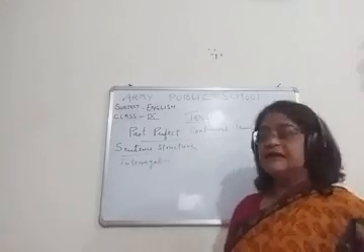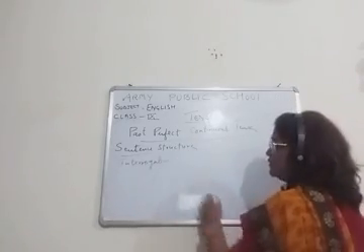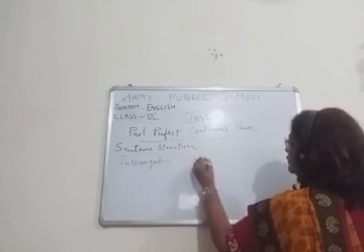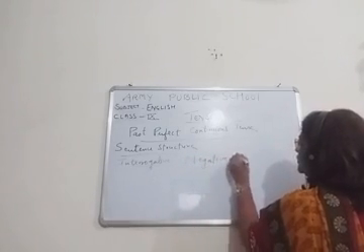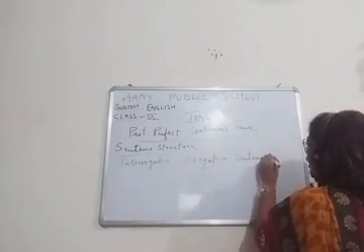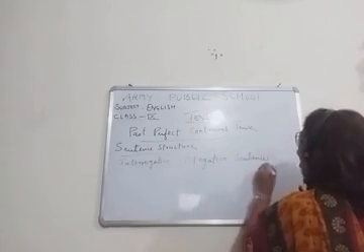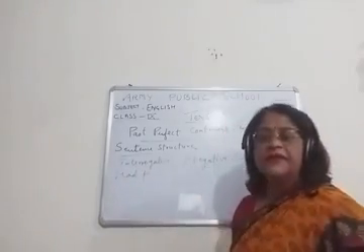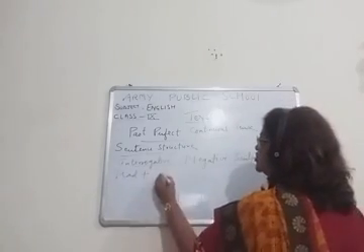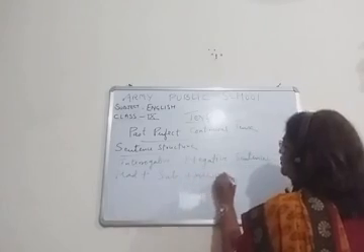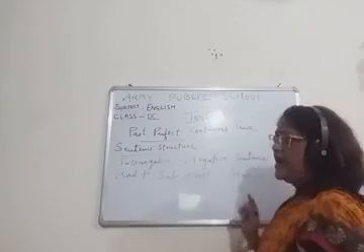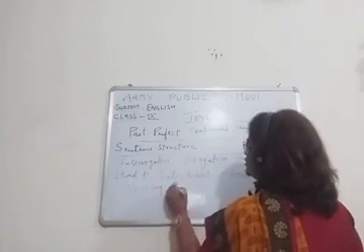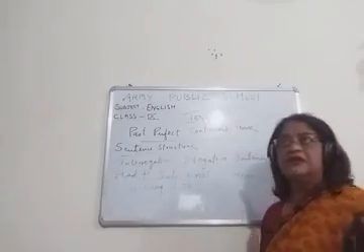And now children, the last one is interrogative negative sentences. What is the sentence structure? Had subject plus not been plus V1 plus ing plus object, right?